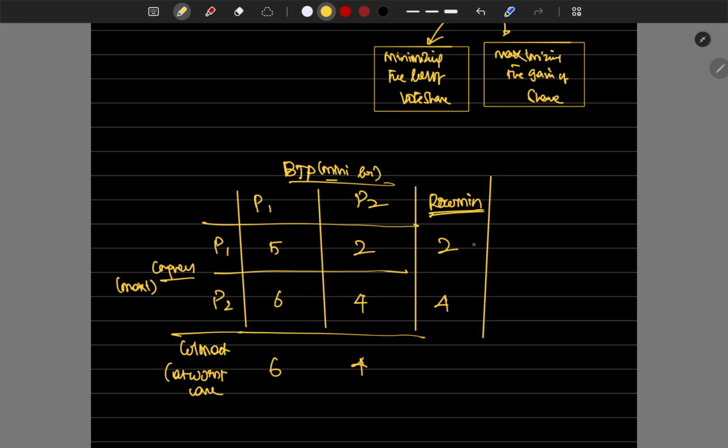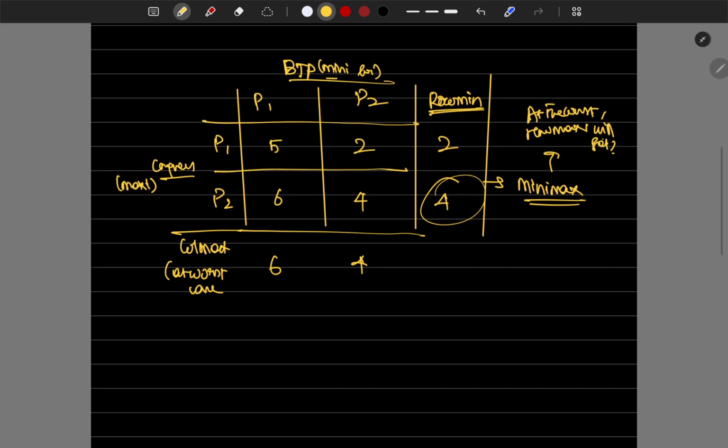So out of these minimums, the maximum is 4%. Even in the minimum case, Congress will gain 4% vote share, which is the maximum. That is maximin: at the worst case, how much maximum gain I will get, which is 4%.